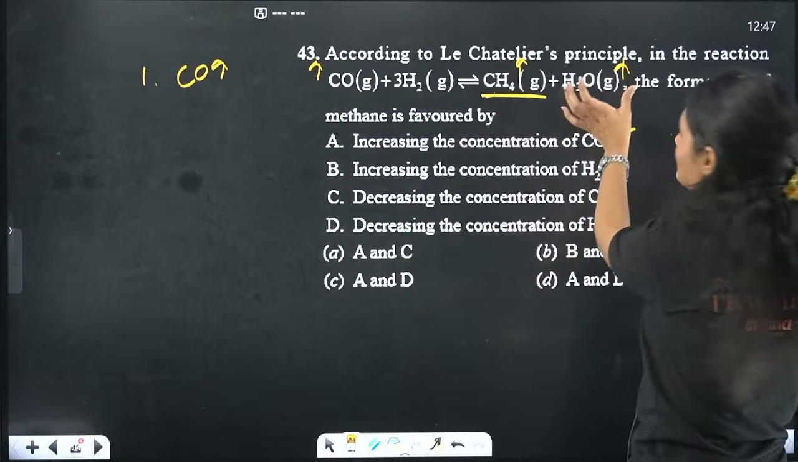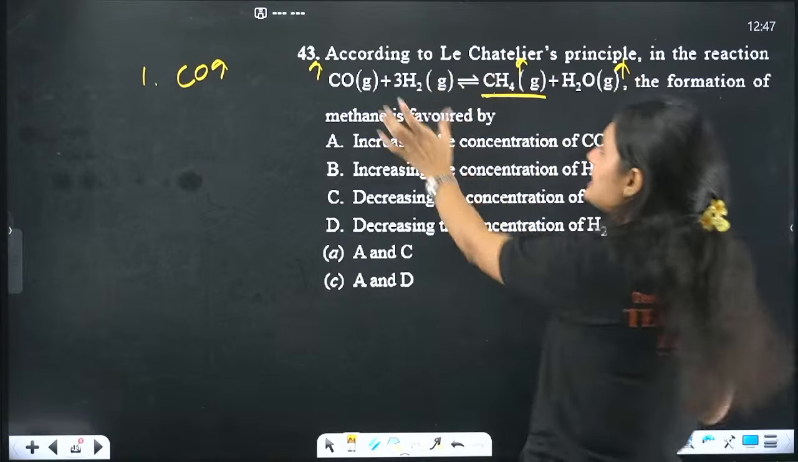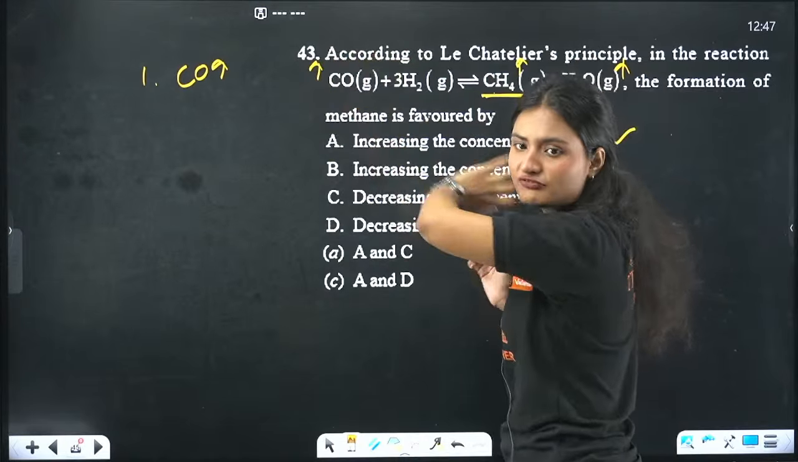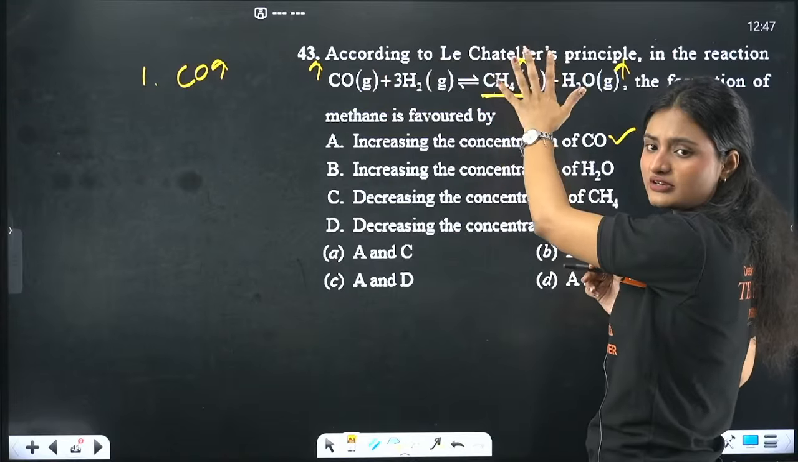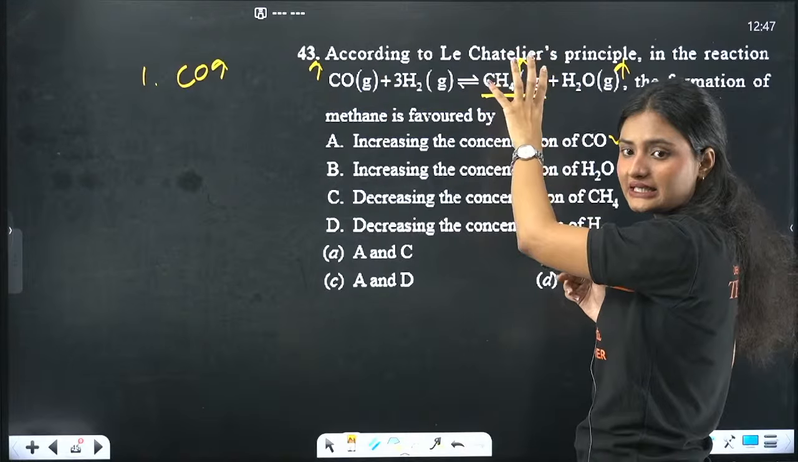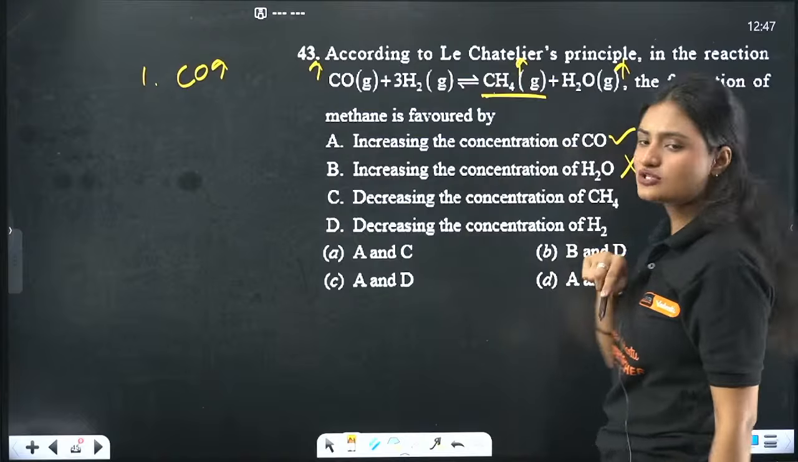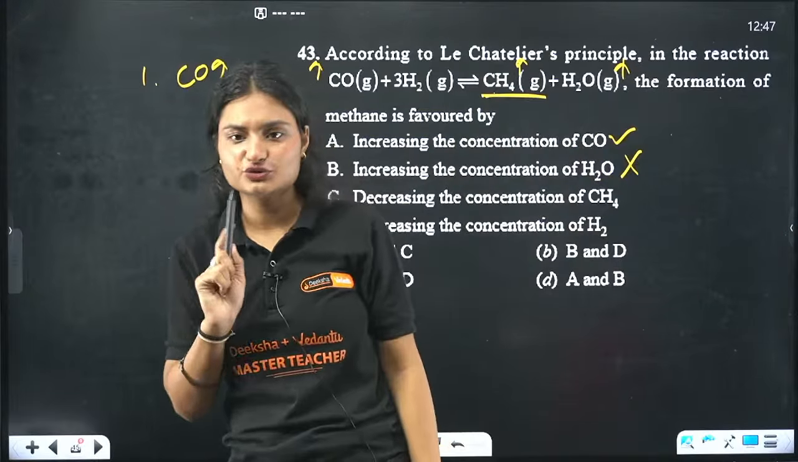So what will happen if product is more? More reactant will form. If more reactant forms, backward reaction is favored, right? This is not favored. CH4 is not getting formed anymore. So again, this is not a way to synthesize more CH4.